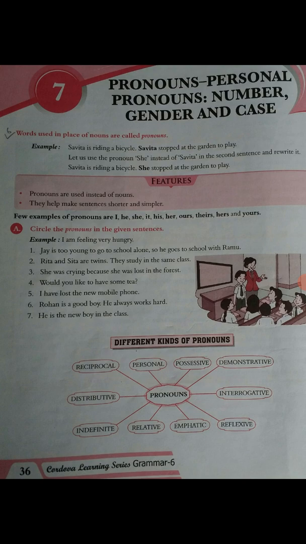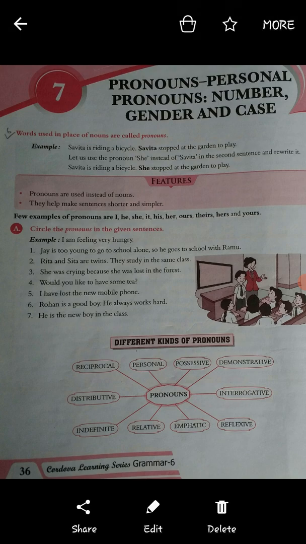Okay, for example, Savita is riding a bicycle. Savita stopped at the garden to play. So, instead of Savita, if we write she, let us use the pronoun she instead of Savita in the second sentence and rewrite it. So, how can we use the pronoun in this sentence?